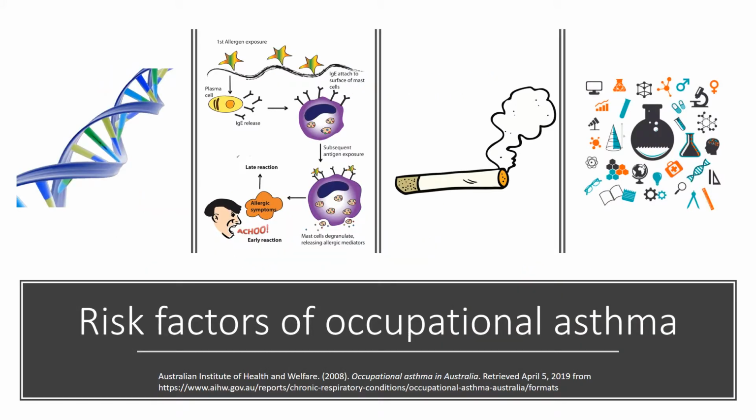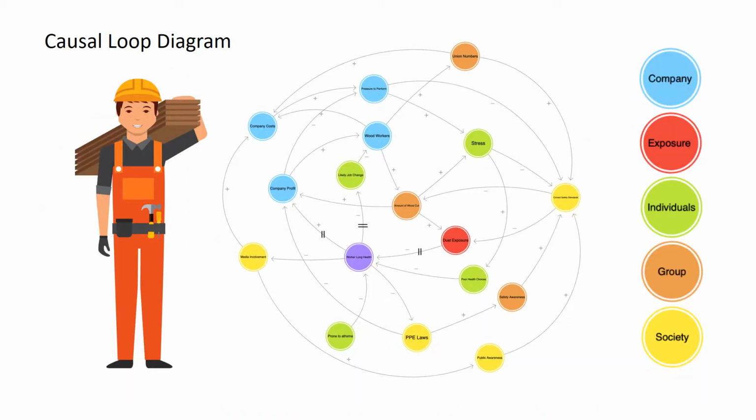Risk factors of the disease include genetic predisposition, previous allergic sensitization, cigarette smoking, and most importantly, exposure to workplace agents. Many factors can contribute to the increased risk of getting occupational asthma for woodworkers. By analyzing the causal loop diagram, we have categorized factors influencing woodworkers' lung health into 5 clusters.